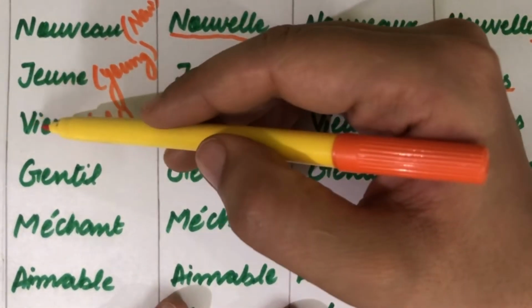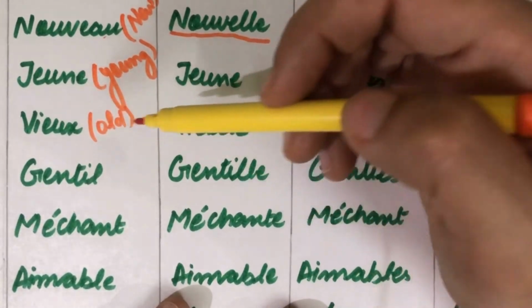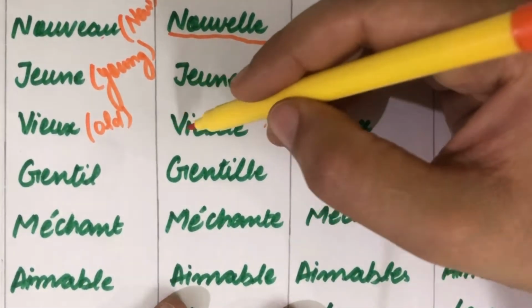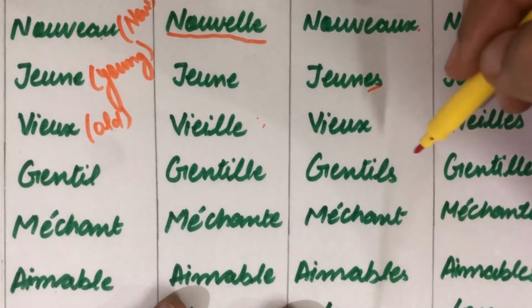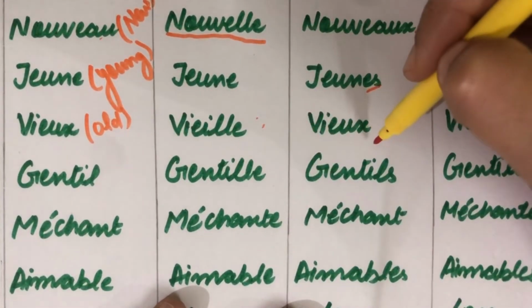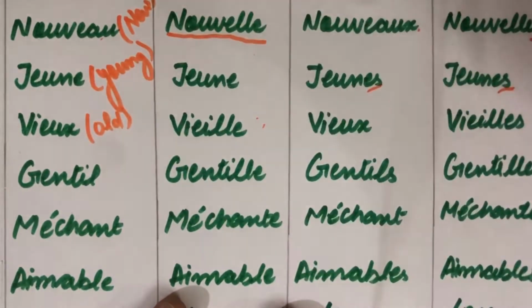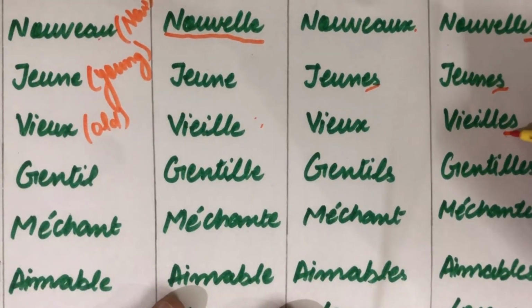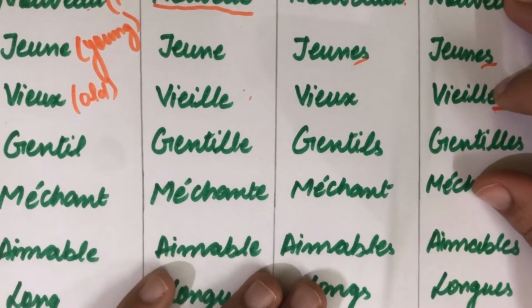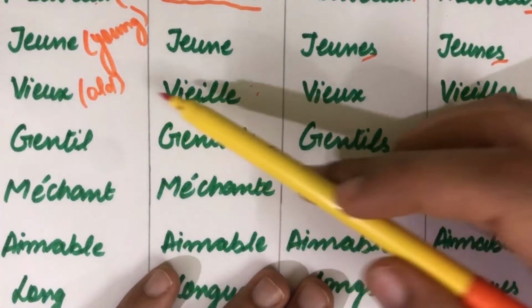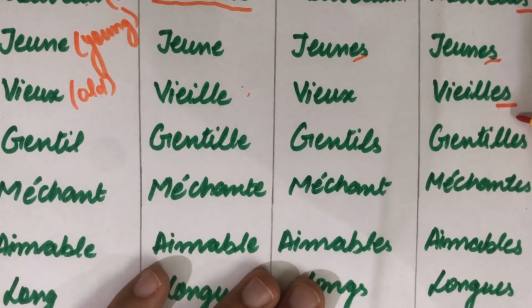Here it is vieille. For masculine plural it remains the same as that for the masculine, but for the feminine plural an extra s is added to what we have for the feminine. Okay, and accordingly the pronunciation becomes vieux, vieille, vieux, vieilles.